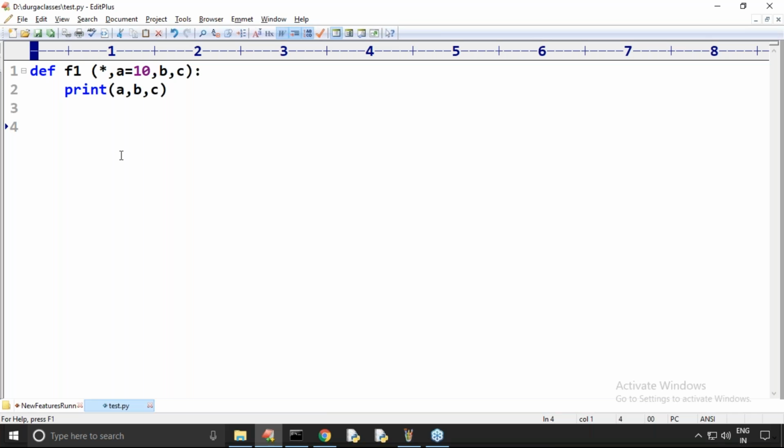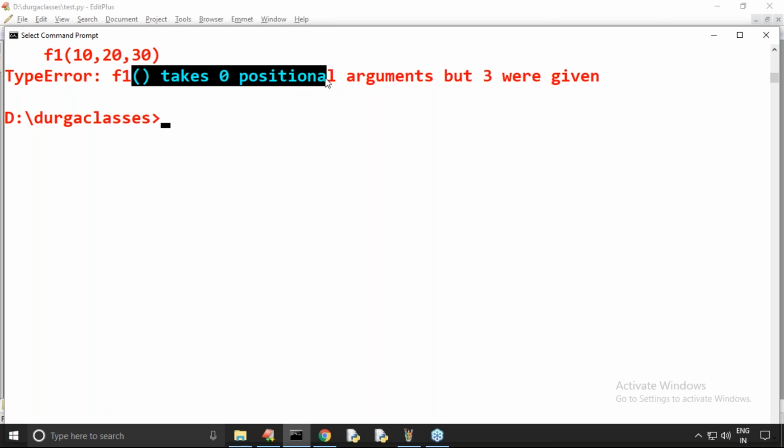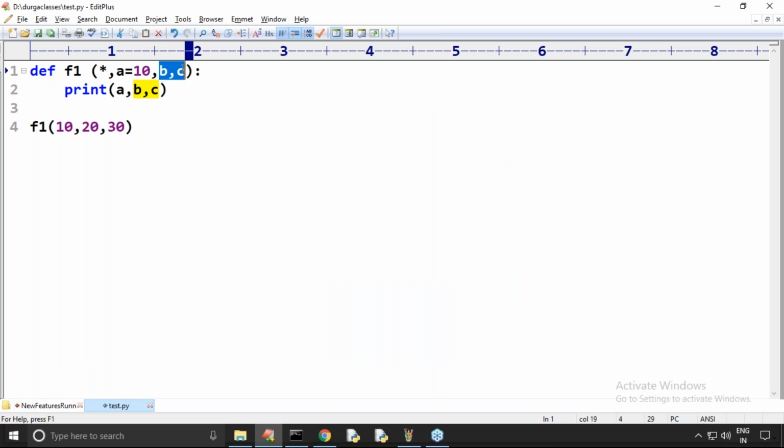So compulsorily you should pass values by keyword. f1 of 10, 20, 30: is it valid or invalid? Invalid. Now observe, it is taking zero positional arguments, but three were given. So for b and c also, we should pass keyword arguments only.